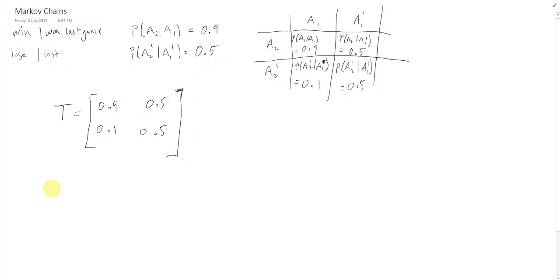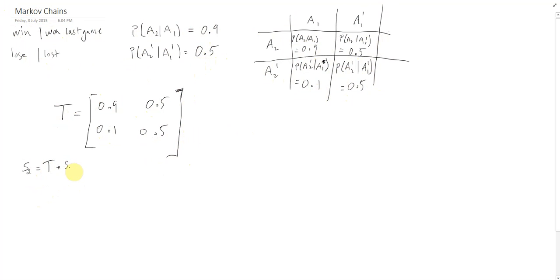And to find what's actually going to happen, suppose we've got a question of what actually is going to happen in their second game, depending on what happened in their first game. So in other words, what's their state? The book uses weird notation here, but let's call it state 2 for game 2, is equal to the transition matrix multiplied by state 1.